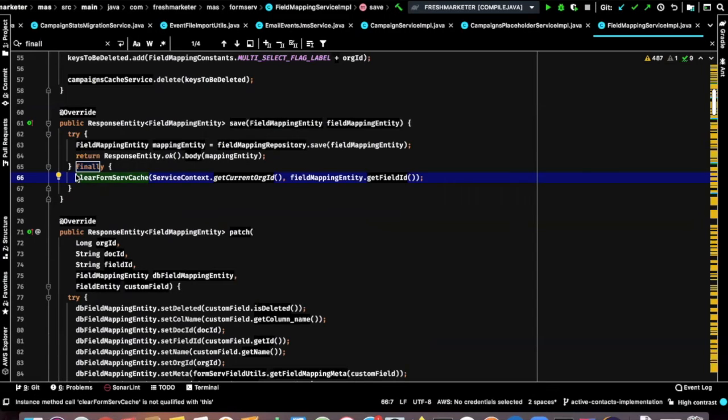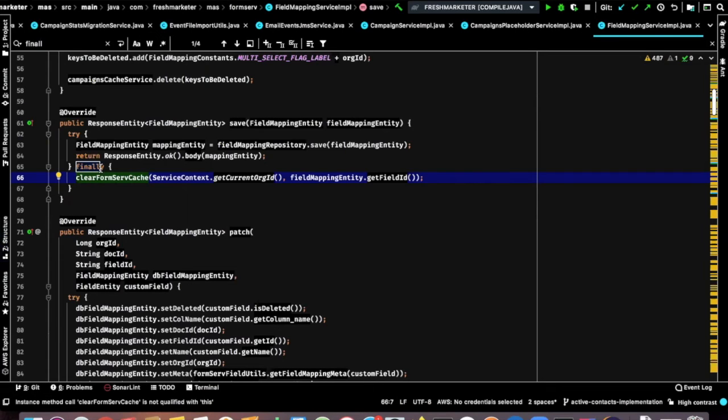Yeah, Karthik, thanks. Okay. And Karthik, I have a question here, actually. Suppose there is a function which is not declared under try catch, and suppose that function throws an exception. Till then, will the finally block get executed? Yes, it will get executed.